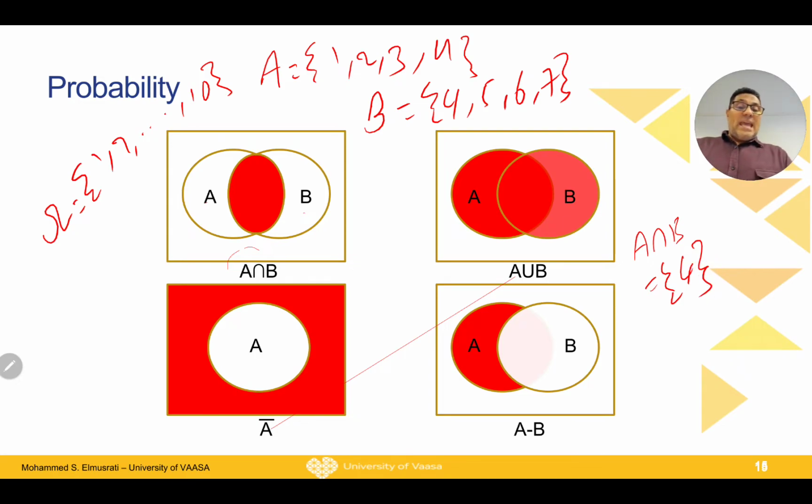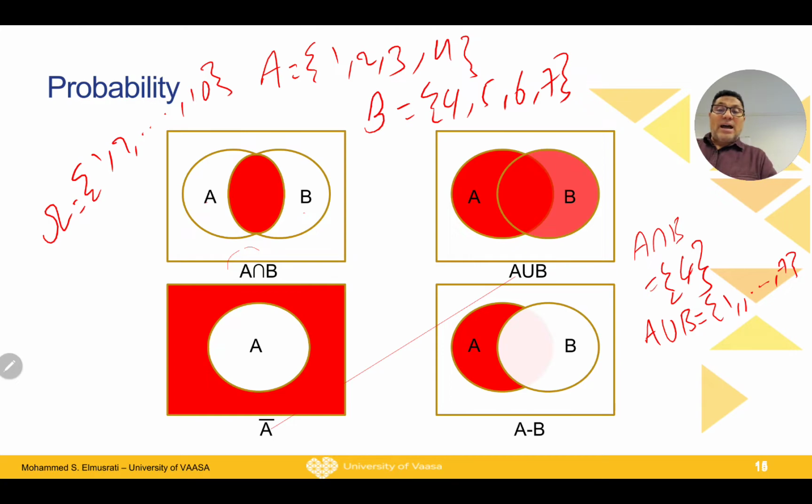If I ask what is A or B, then it is all elements in A and B: 1, 2, 3, 4, 5, 6, 7. So A union B is equal to 1 up to 7.